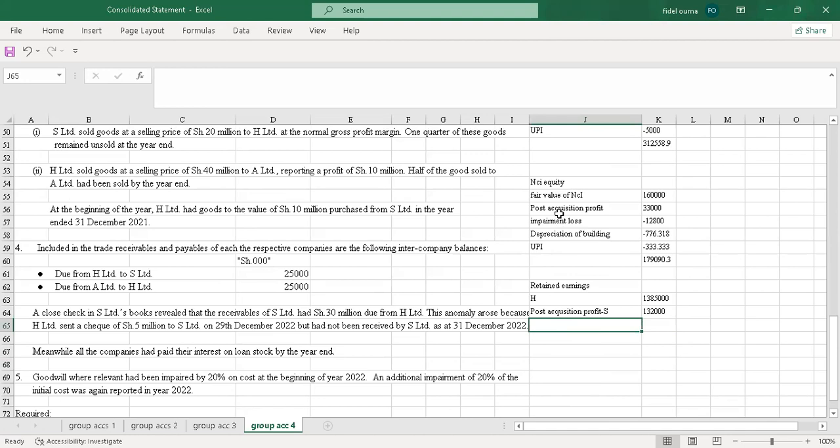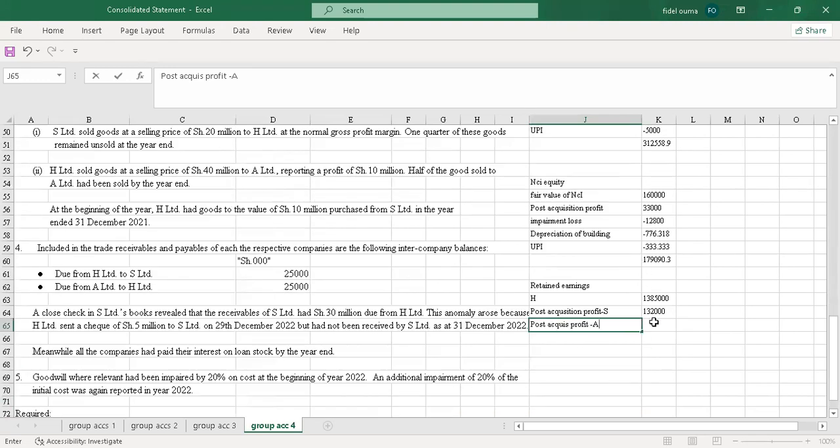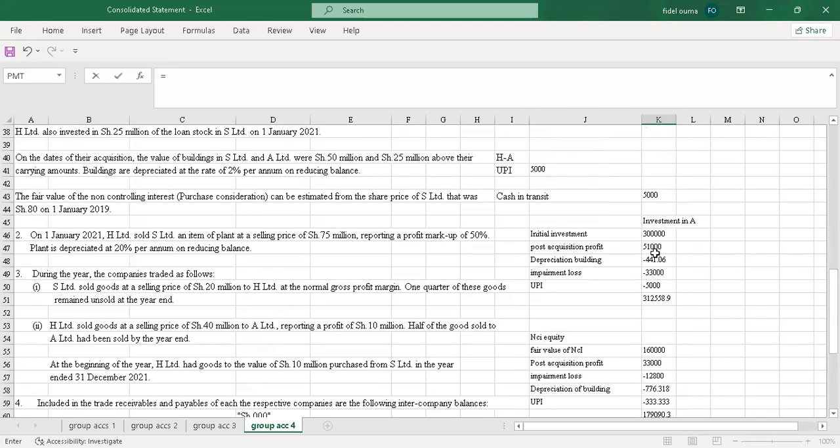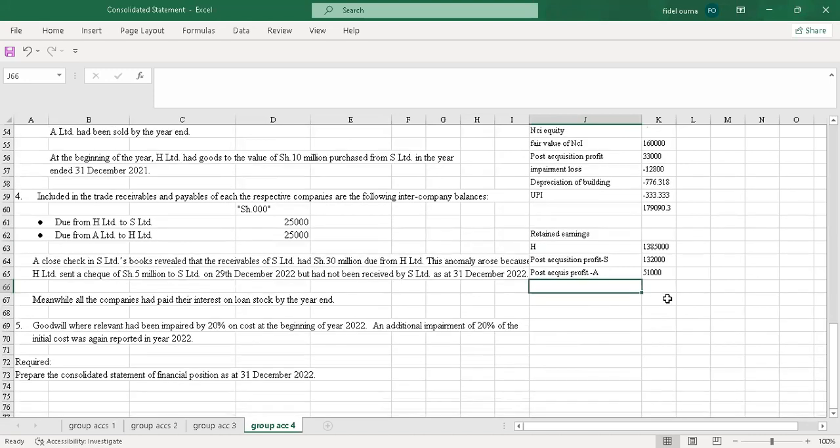Yeah, so the next one will be post-acquisition profit on associate, which is A. Post-acquisition profit, now it's for associate. The post-acquisition profit for associate, we already calculated it here. So I just pick it here and copy it to save on time. Then now I'll adjust with the expenses.